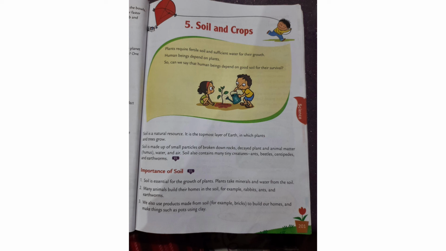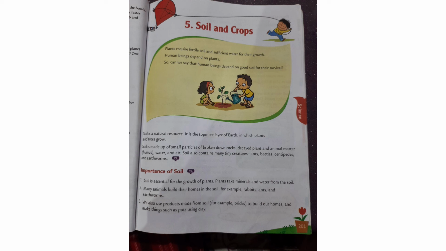Okay. Now the next topic is importance of soil. Number one, soil is essential for the growth of plants. Plants take minerals and water from the soil. Soil is the topmost layer of the earth where trees and plants grow. So soil is very important. Soil contains minerals and water. Then these minerals are taken by the plants through their roots.